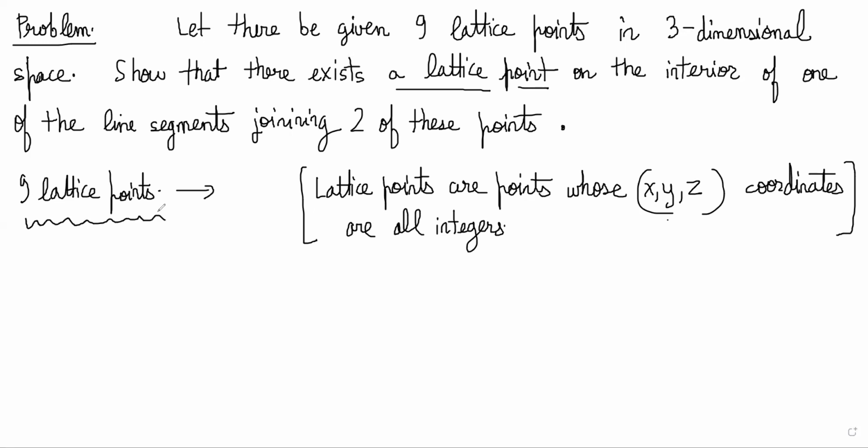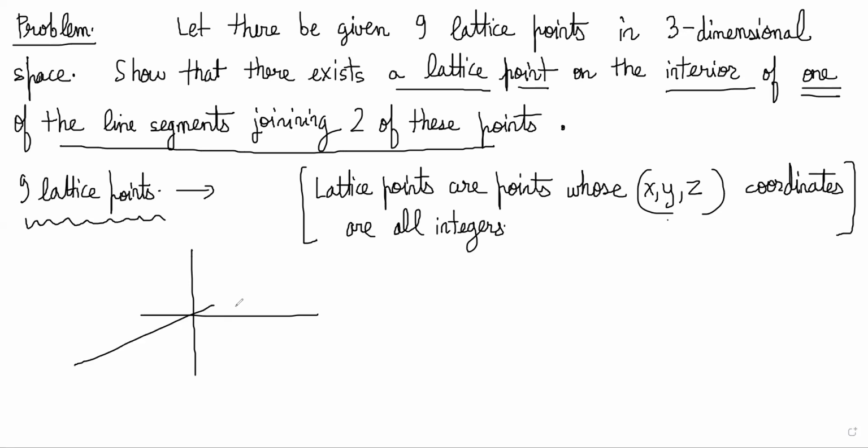And now they're asking us to show that no matter where these lattice points are, there is a lattice point on the interior of one of the line segments joining two of these points. That is a very weird question because nothing further has been said about the points, right? You can pick whatever points you like. For example, I can pick random points like 1, 0, 1 as my first point, P1. I can pick another point 2, 3, -2, P2. You can pick 9 random points in space, right? The only condition is that the coordinates have to be integers.